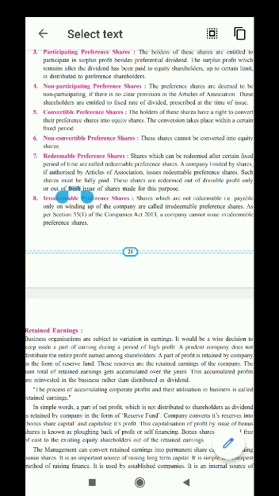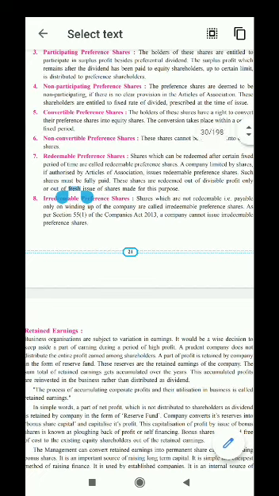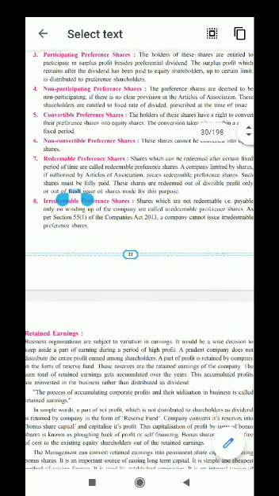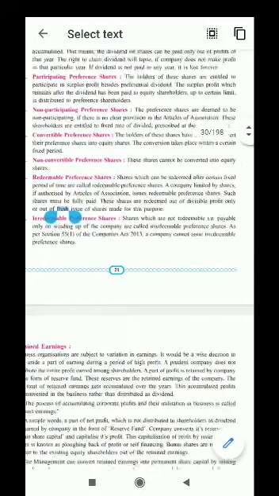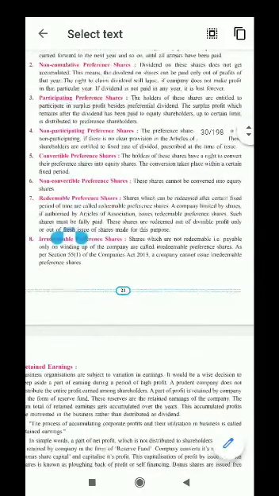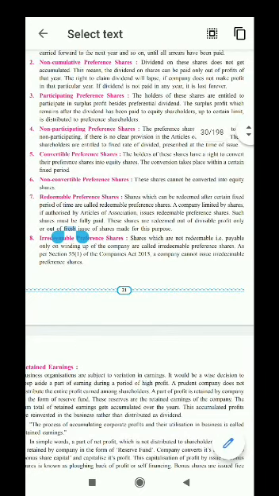If they agree, then the company will tell them that they can remain as a shareholder in the company, but not as a holder of preference shares; they have to change their ownership to equity shares. That means instead of preference shares, they are going to get equity shares, and instead of preference shareholders, in future they will be treated as equity shareholders. See what is in the book: the holders of these shares have the right to convert their preference shares into equity shares. The conversion takes place within a certain fixed period. That means at maturity they are given such a chance.